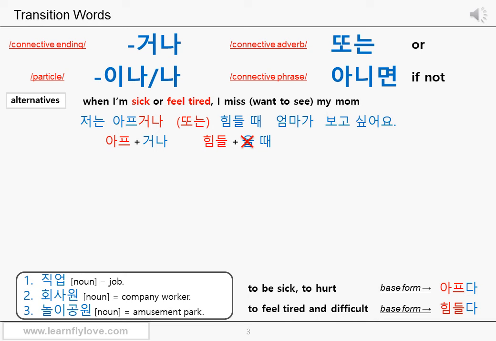저는 아프거나 또는 힘들 때. Or 저는 아프거나 힘들 때. 엄마가 보고 싶어요. 엄마 means mom. 엄마 is an object. Therefore, you can add the object particle 를, but you can also use the subject particle 가 because the assistant predicate added to the main verb is an adjective. You've learned about this already. 엄마가 보고 싶어요.